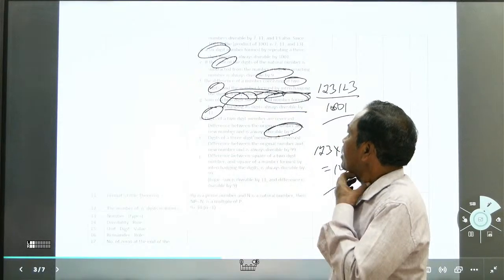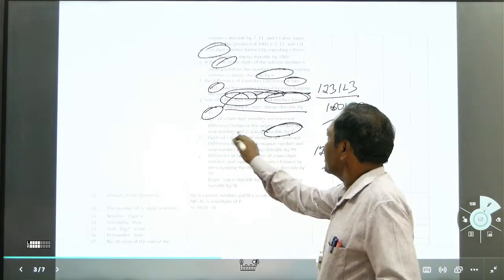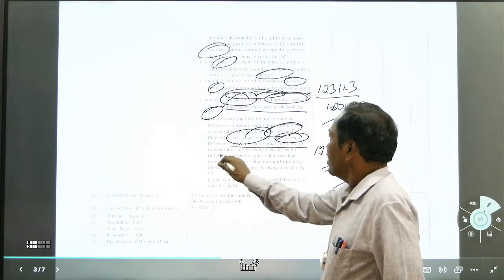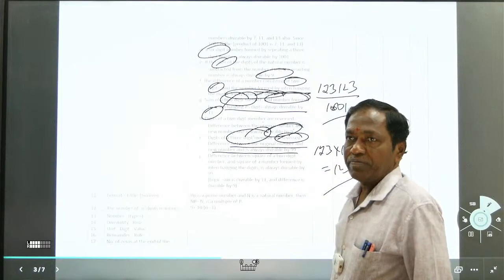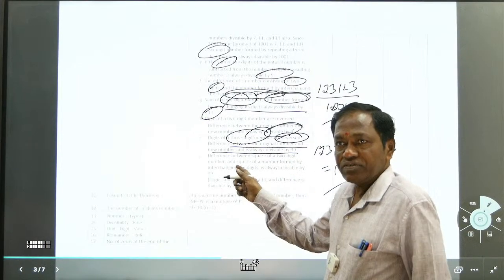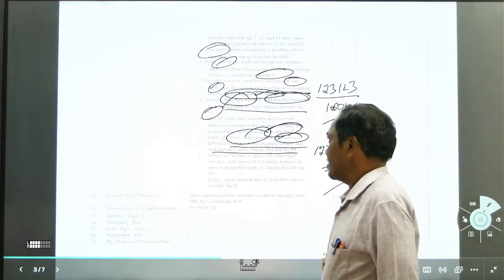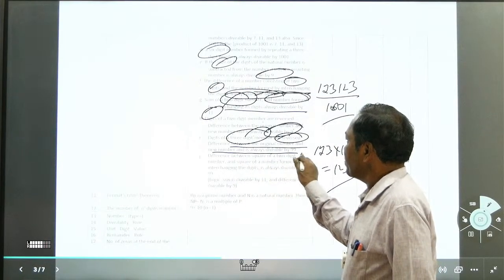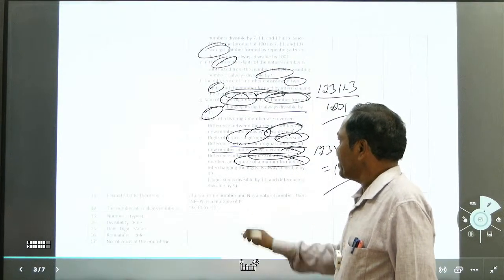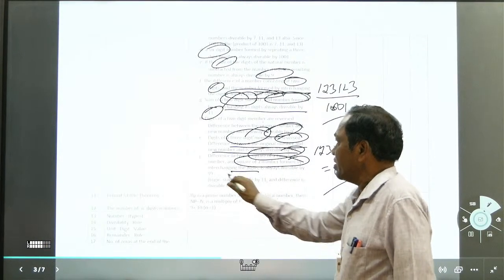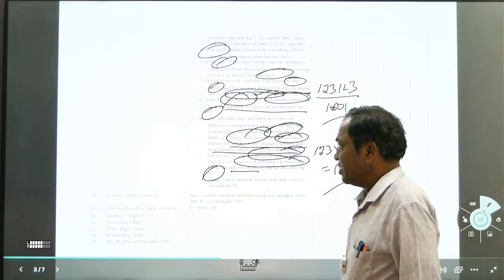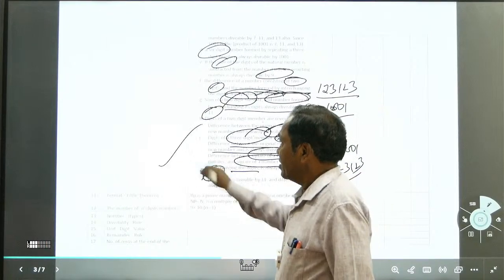Same thing, okay. If the digits of a 3-digit number are reversed, the difference between the original number and the new number is always divisible by 99. Do we need examples now here? Not necessary. The difference between the square of a 2-digit number and the square of the number found by interchanging the digits is always divisible by 99. Okay, now we can see this is done.